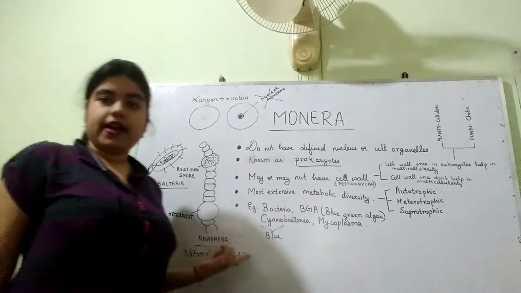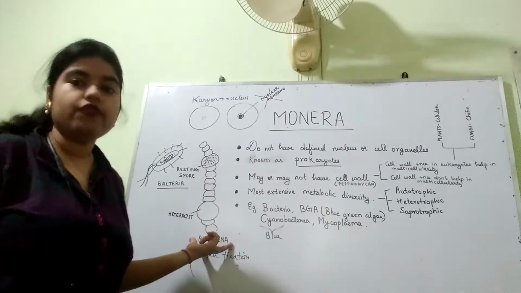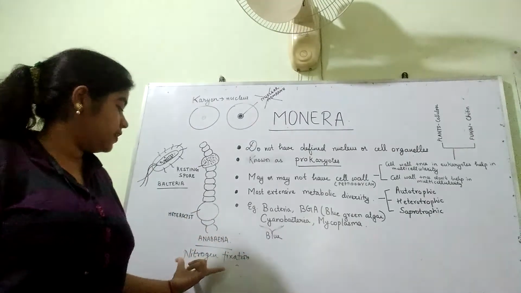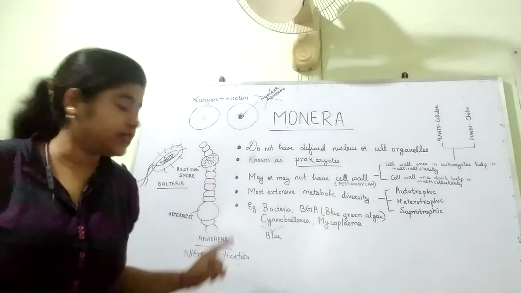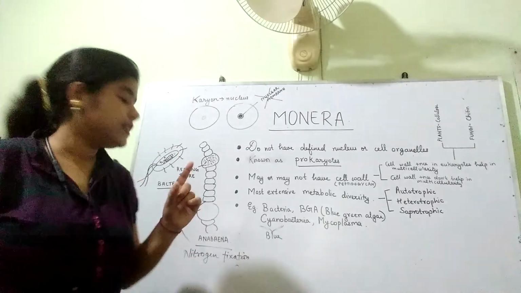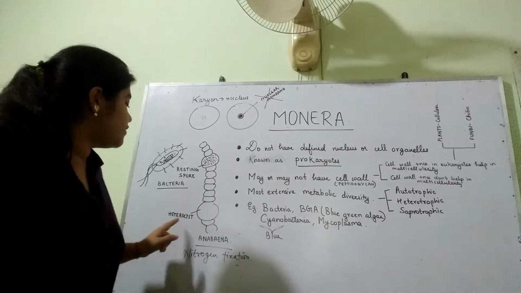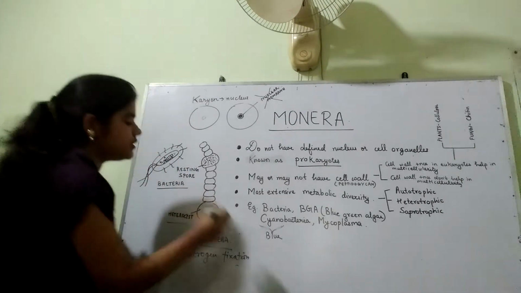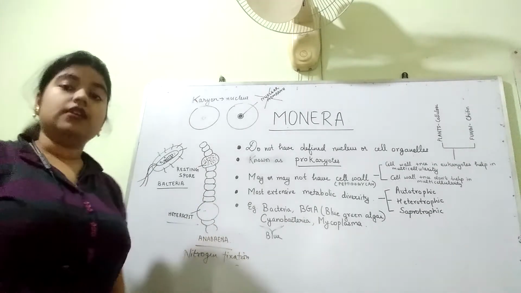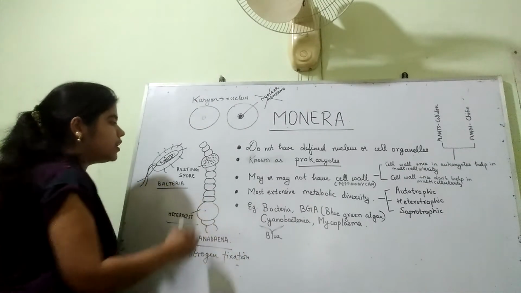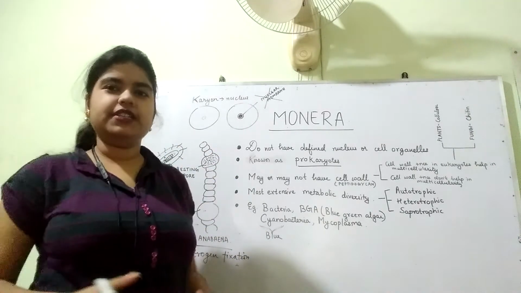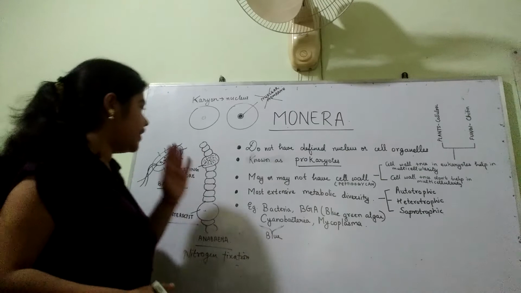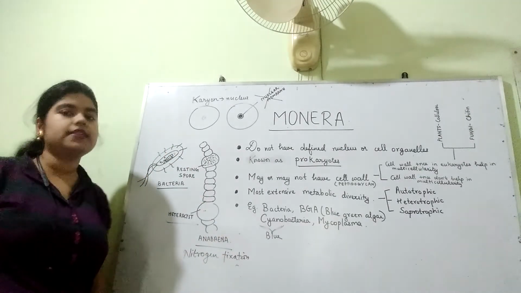Here, Anabaena. Anabaena is an example of blue-green algae. It helps in nitrogen fixation. The structure which helps Anabaena fix nitrogen is the heterocyst. This structure helps in nitrogen fixation. These are the spores. These spores will get released and then they will germinate and form a new Anabaena. This is an example of bacteria.